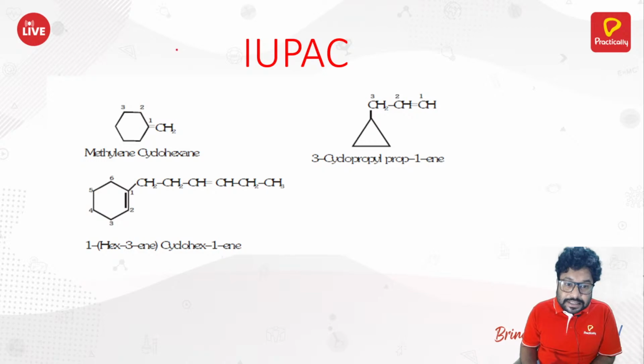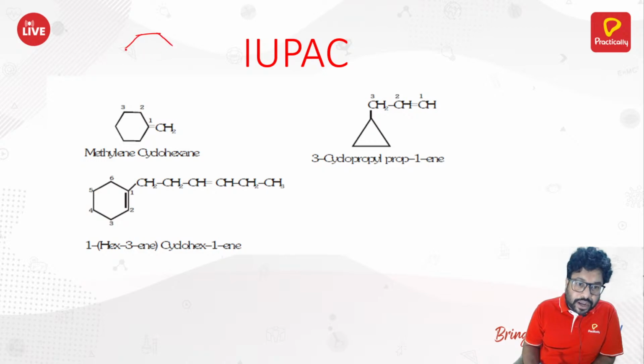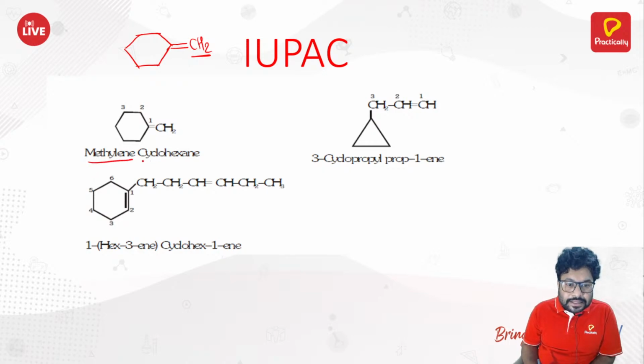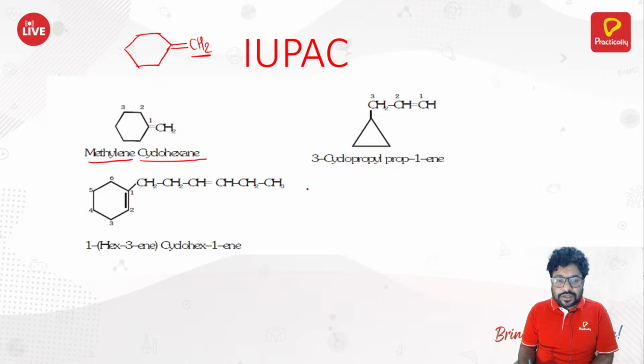This is methylene, CH2 double bond. Okay, this is what? CH2 double bond. So what do you name this? Methylene cyclohexane. Similarly here, see they are having the same number of carbon atoms, 3, 3. But the alkyl side chain has what? Double bond or unsaturation. So you are considering this as a parent chain and this as what? Substituent, right? So that is why you name this as 3-cyclopropyl. This is your substituent. 1, 2, 3. 3-cyclopropyl, prop 1-ene.